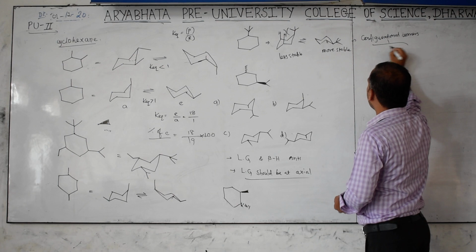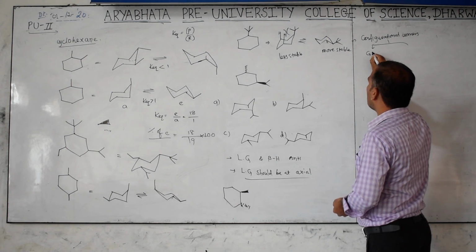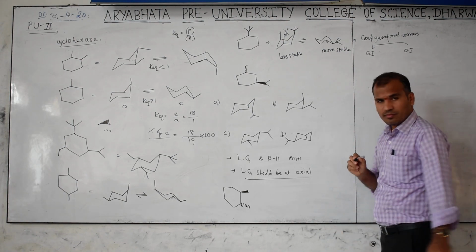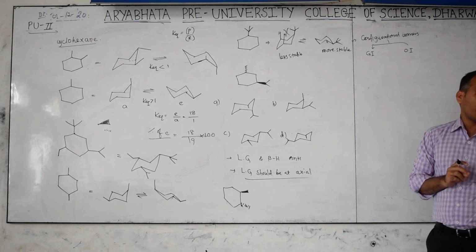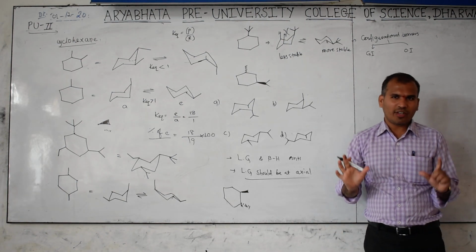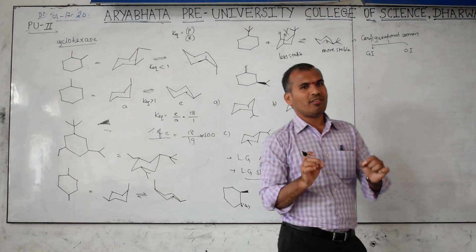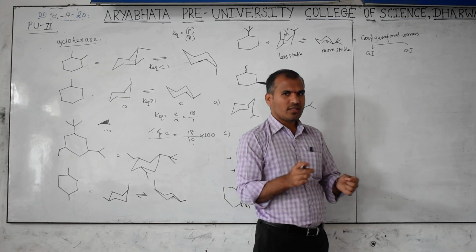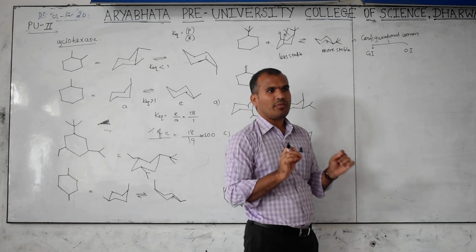In that, how many types are there? Two: one is geometrical isomerism, another is optical isomerism. Now I am not discussing any definition. I am discussing only how to identify whether the given molecule is geometrical or optical, or in geometrical, cis or trans or E or Z.